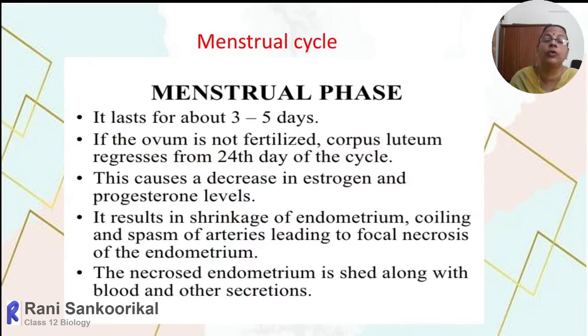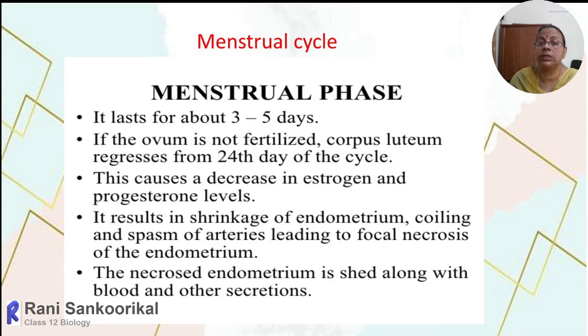Here we will go deep into each phase in detail. The first phase is the menstrual phase. It lasts for about 3 to 5 days. If the ova is not fertilized, the corpus luteum regresses from the 24th day of the cycle, and this causes a decrease in the estrogen and progesterone levels. This results in shrinkage of the endometrium because there is no fertilization and the progesterone and estrogen levels decrease.